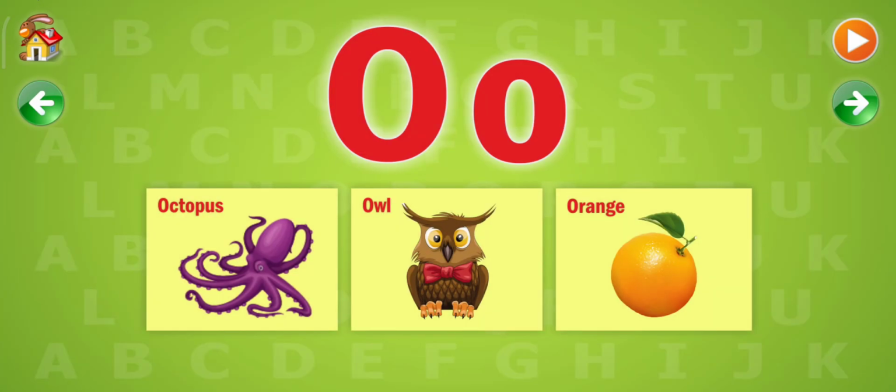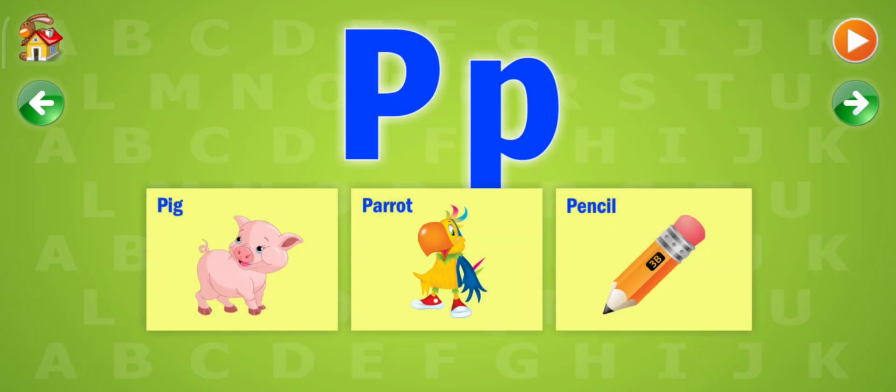O. The following words start with an O. Octopus, owl, orange. P. The following words start with a P. Pig, parrot, pencil.